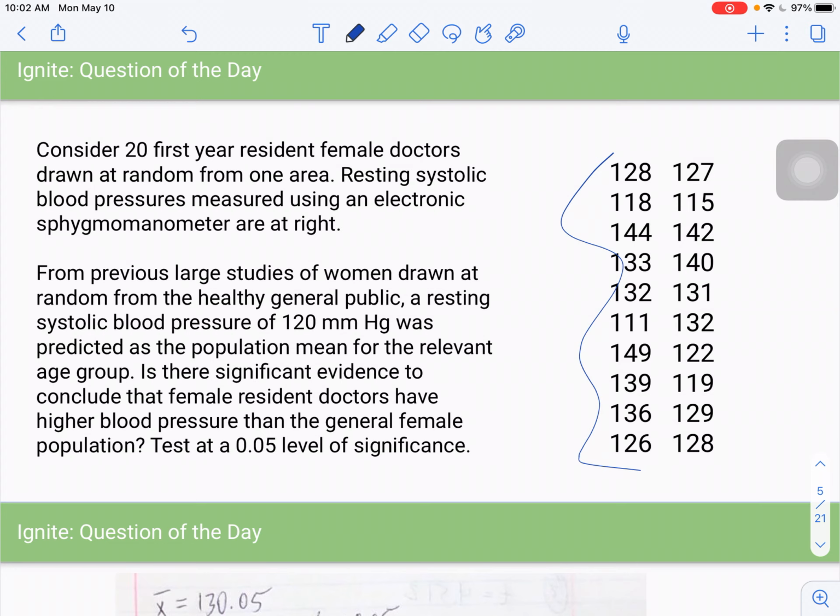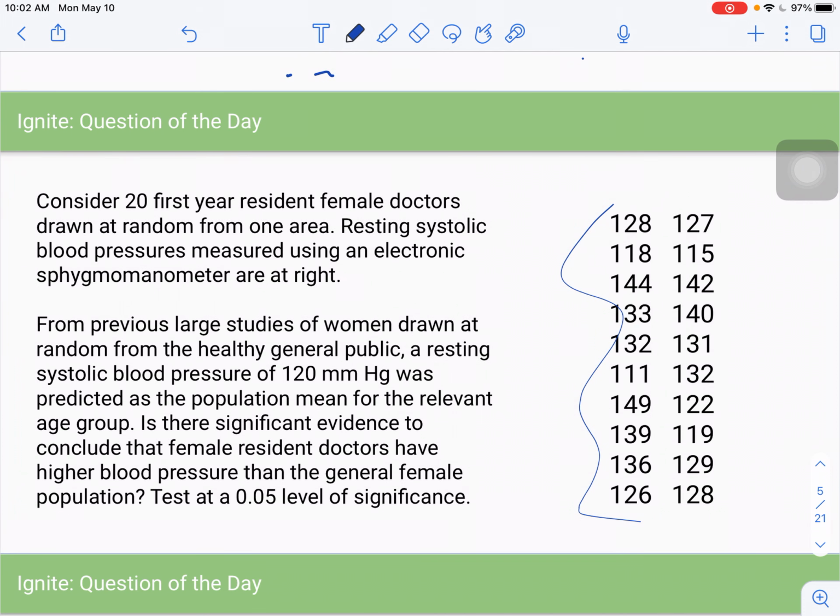Is there significant evidence to conclude that female resident doctors have higher blood pressure than the general female population? Test at the 0.05 level of significance. Okay, so go ahead, pause the video, work through that 4-step process, and then come back for the solution.